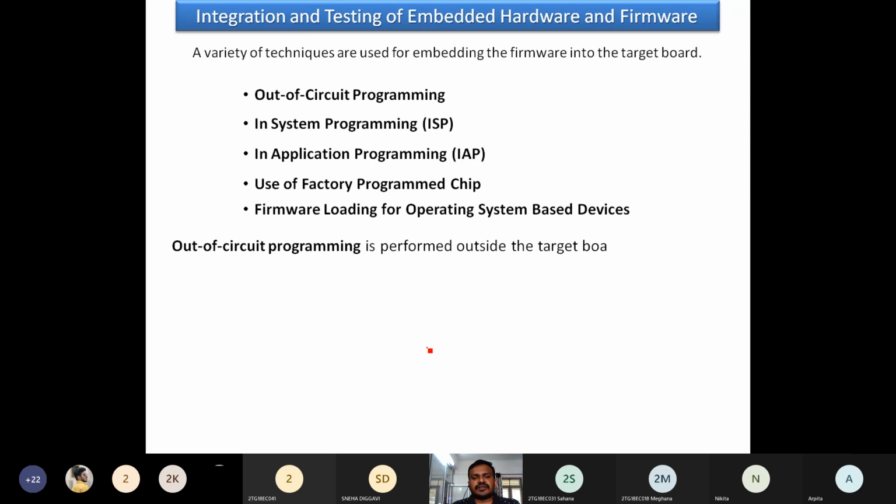So what is this out-of-circuit programming? Out-of-circuit programming is performed outside the target board. In the digital lab, you have used trainer kits. The sockets available in that trainer kit are one example of this technique.